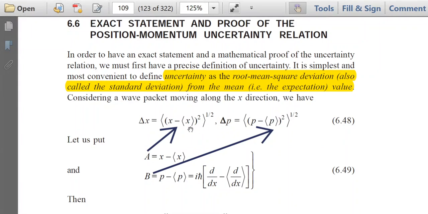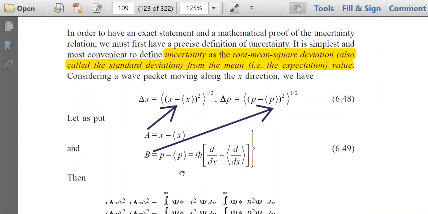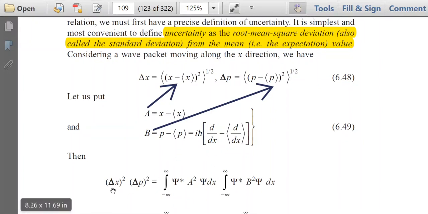This one is the expectation value of A squared, to the power half, where B has been written in this way, that is p minus the expectation value of p, and on the right hand side this is the operator representation of p. So we can write the square of delta x and the square of delta p.